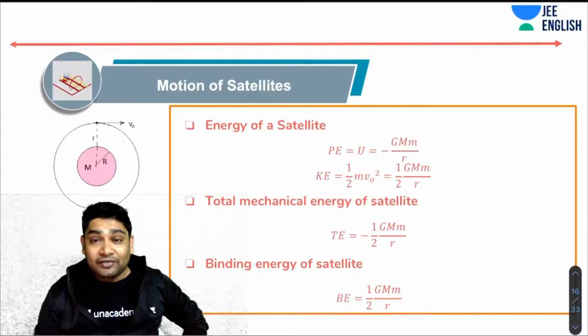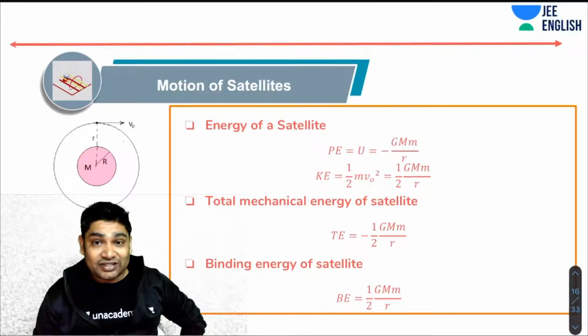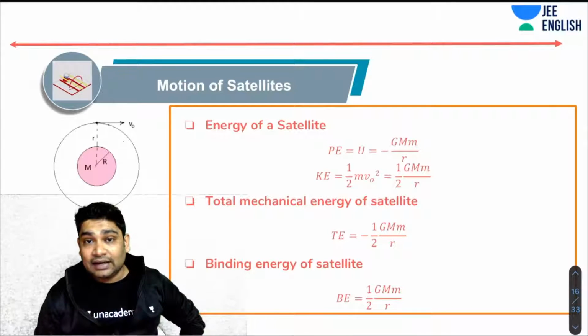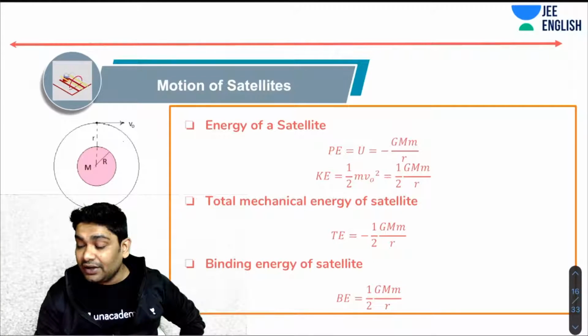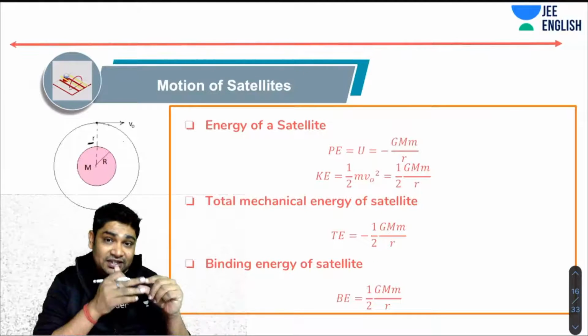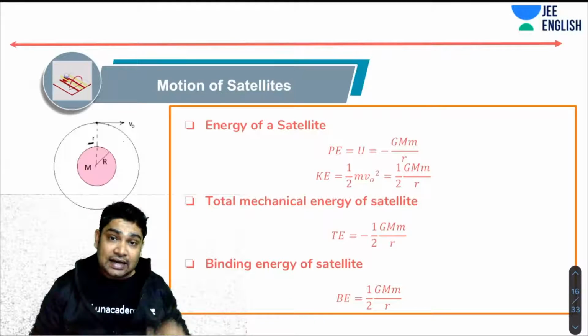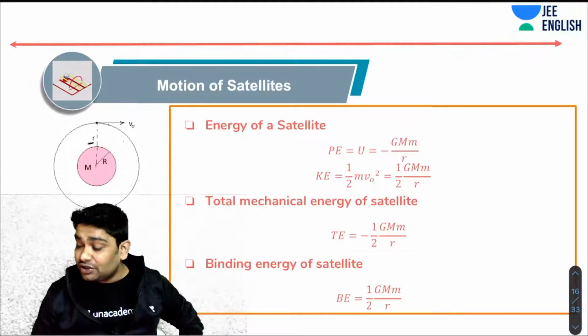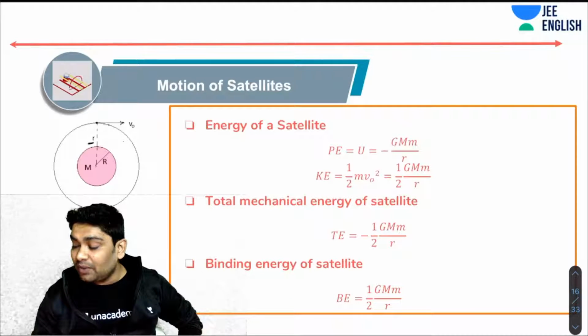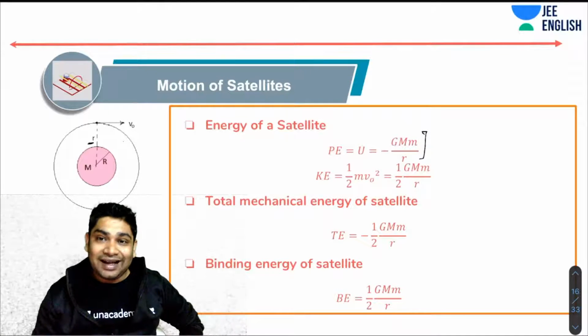Now, apart from that, if you talk about the energy of a satellite, you know that the satellite is revolving in a radius of small r. So at any time, the distance between the center of the Earth and the satellite is small r. So the potential energy of interaction of Earth and the satellite would be minus GMm over r, right?